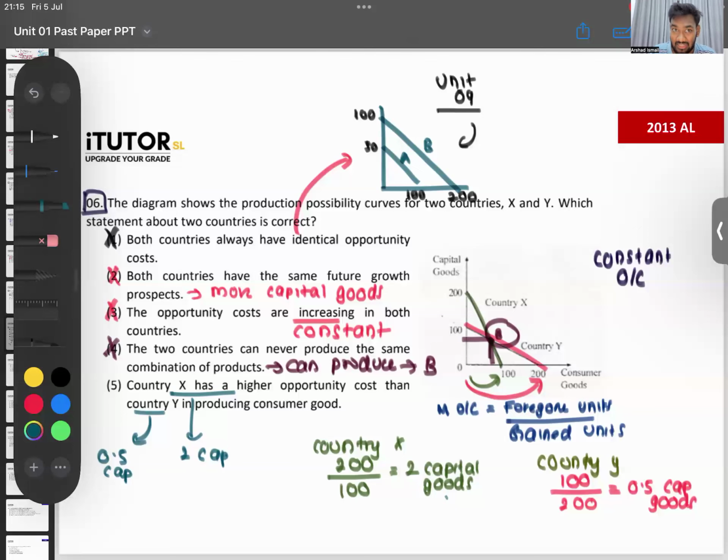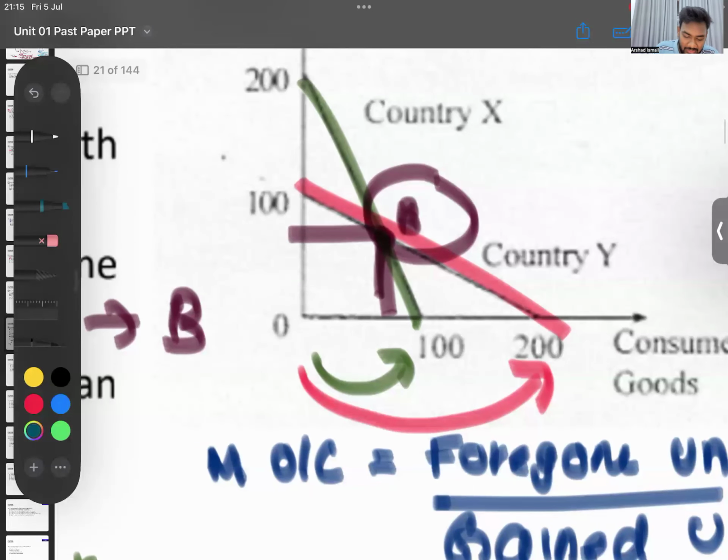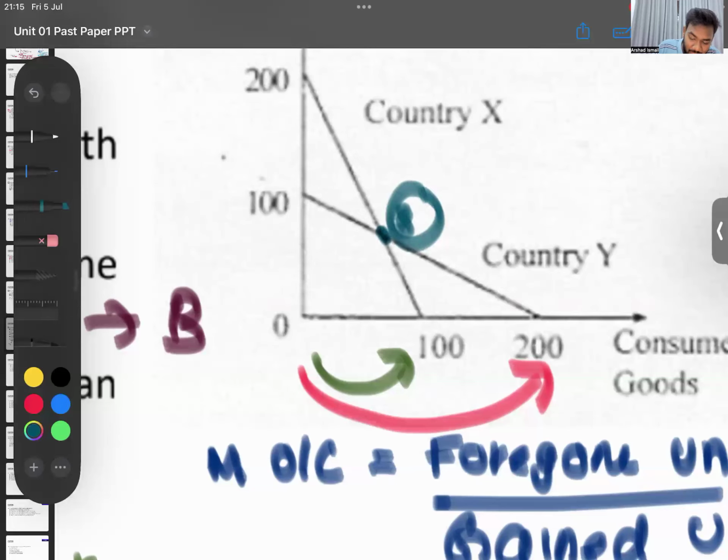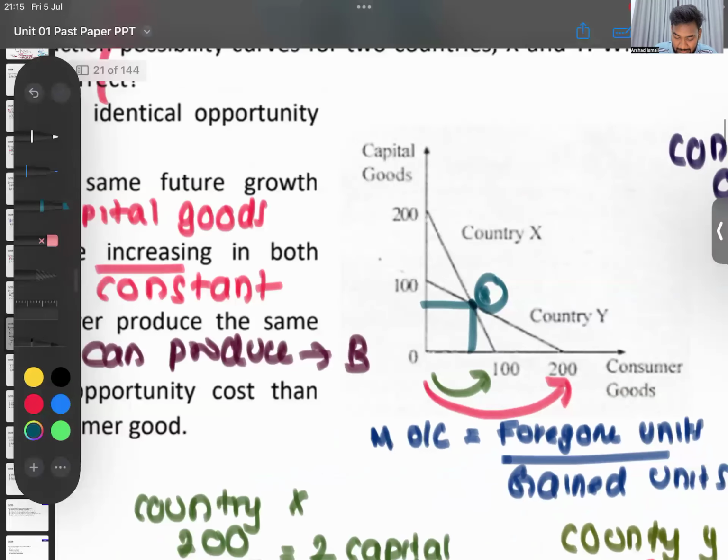The fourth one is, since someone wanted, they're saying the fourth one can never produce at one point. No. As long as the two curves are intersecting, as long as they're cutting each other, they can produce at that same point. So in my diagram here at point B, these two curves are cutting each other. At that point, both country X and Y are producing the same combination. They can produce. So that is that.